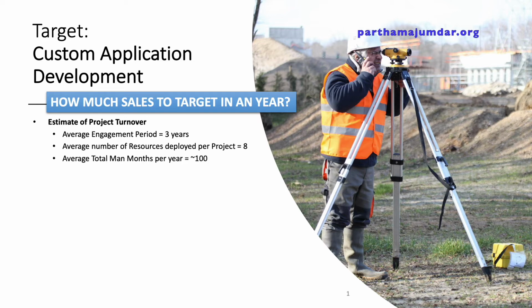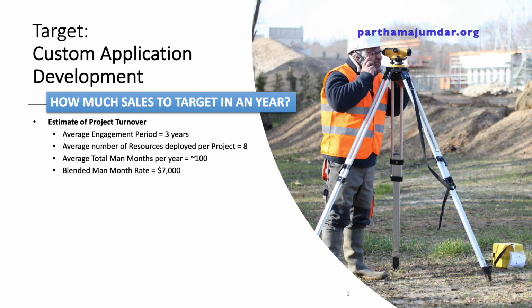So this worked out to a total of around 100 man months in a particular calendar year. Now we computed that the blended rate per man month for our case would be around 7,000 USD that we would charge to the customer. The blended rate we compute by taking the rates applicable for all the different levels of skills, and then multiplying with the amount of time that these resources will be engaged, and then we come to a weighted average of the rate that would be applicable per resource. So this would be the rate at which we would charge the customer.